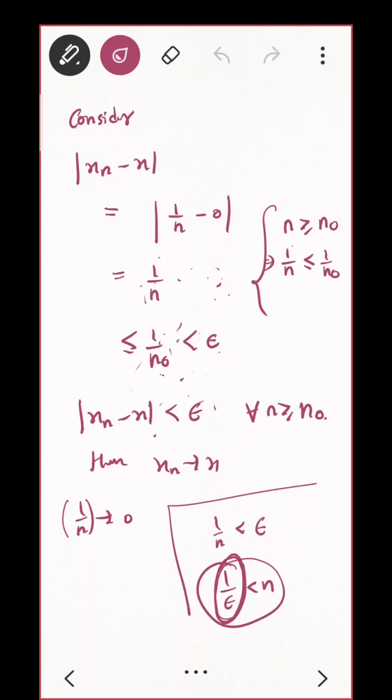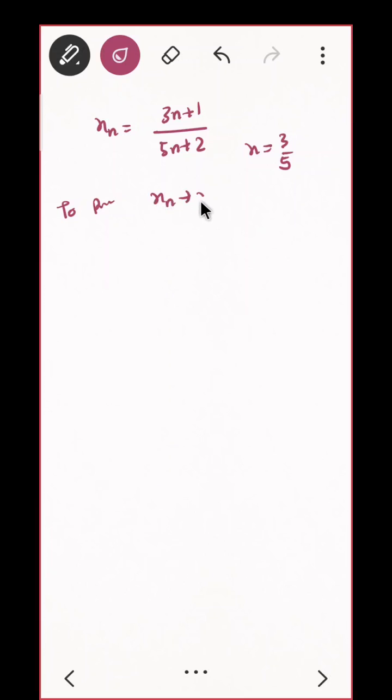Okay. So let us see, suppose, yes, we take the same example that we took with the 3n. xn is equal to 3n plus 1 upon 5n plus 2, something like that. So this is my sequence. Do you agree this sequence is convergent? And where does this converge to? So that means your x is 3 by 5, correct? So you want to prove xn converges to x.